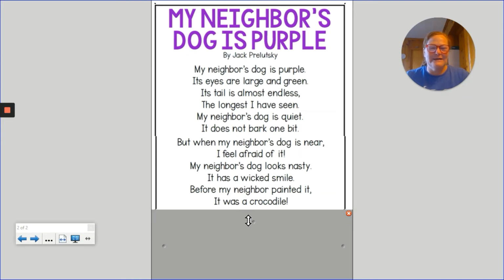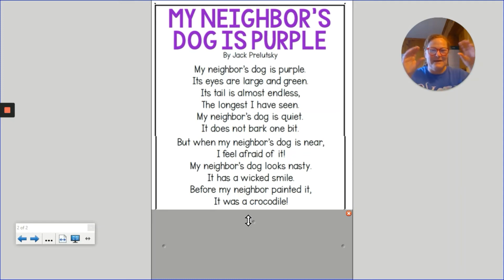My neighbor's dog is purple. Its eyes are large and green. Its tail is almost endless, the longest I have seen. My neighbor's dog is quiet. It does not bark one bit. But when my neighbor's dog is near, I feel afraid of it. My neighbor's dog looks nasty. It has a wicked smile. Before my neighbor painted it, it was a crocodile.